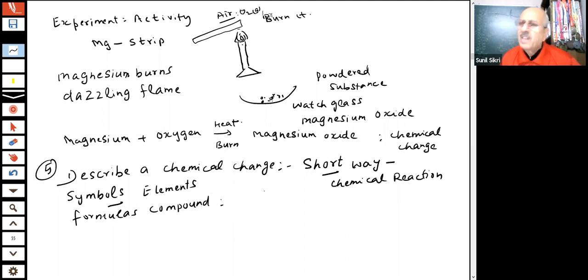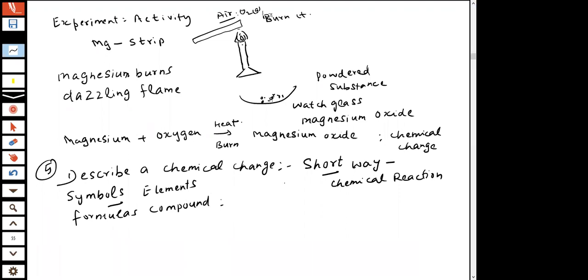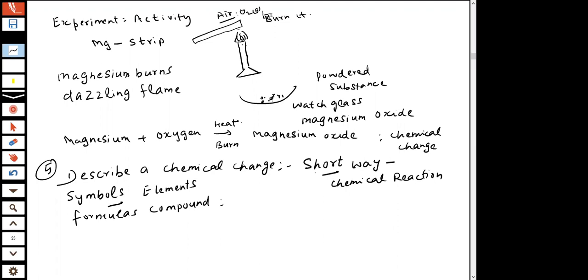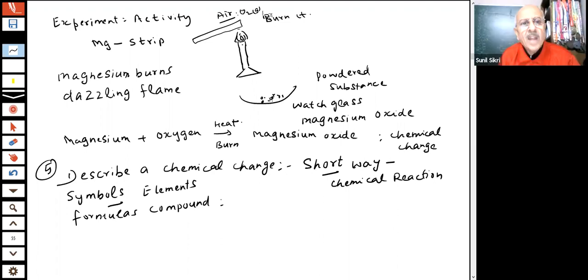Okay. In the book, you will see symbols of different elements have been given. Hydrogen is H, magnesium Mg, oxygen is O, nitrogen is N, sulfur is S. All these symbols are available in the book, students. We can study them. So why don't we write the symbols and formula, how to write a formula, that also I will tell you.